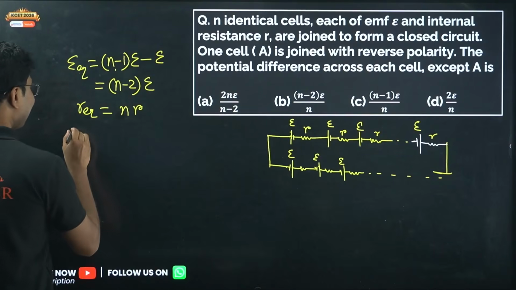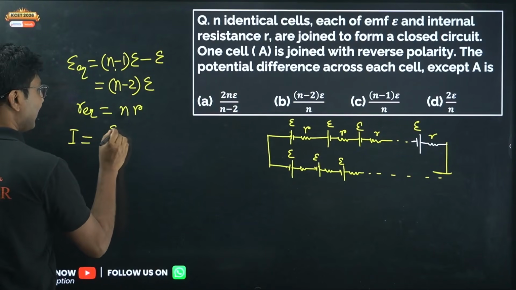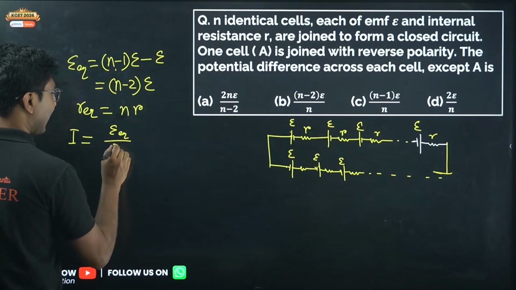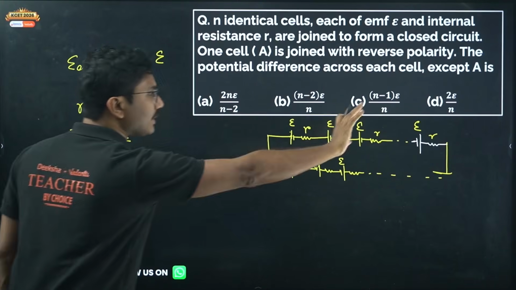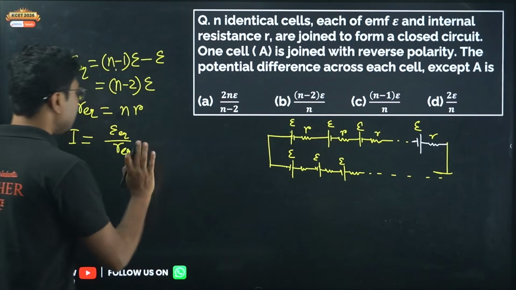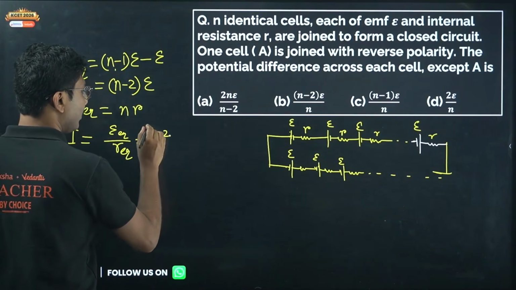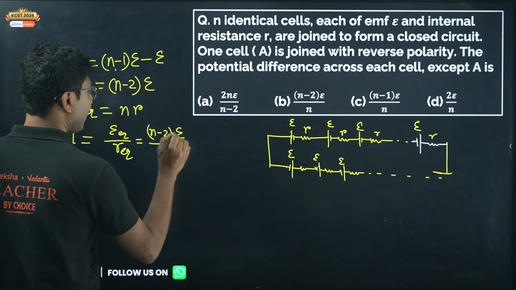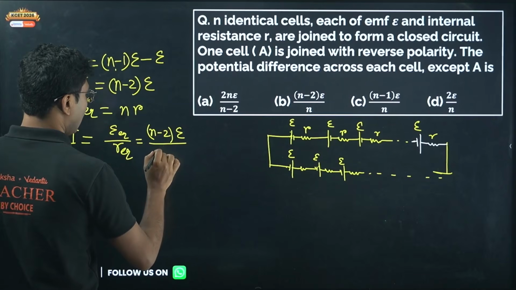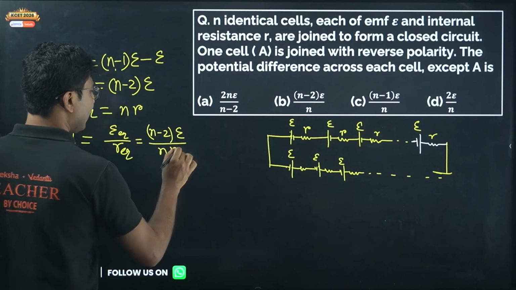Now what is the current in the circuit? Current in the circuit is equivalent EMF divided by R equivalent, because there is no external resistance connected in the circuit, so R is 0, capital R is 0. So you get this as n minus 2 into epsilon divided by n into R. So this is the current in the circuit.